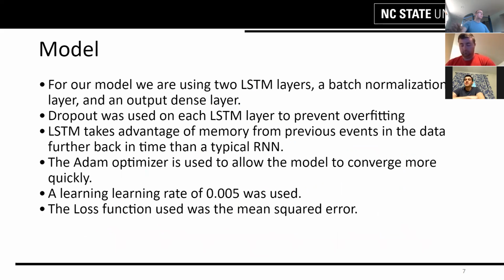For our model, we chose to use an LSTM. Since we were using an RNN, we were going to choose either an LSTM or a GRU. The reason we went with the LSTM is because it has more memory than a GRU, and usually it's more accurate on data sets with larger sequences.